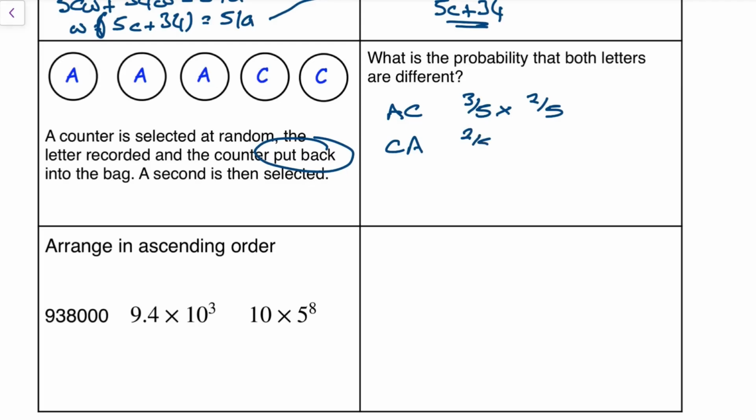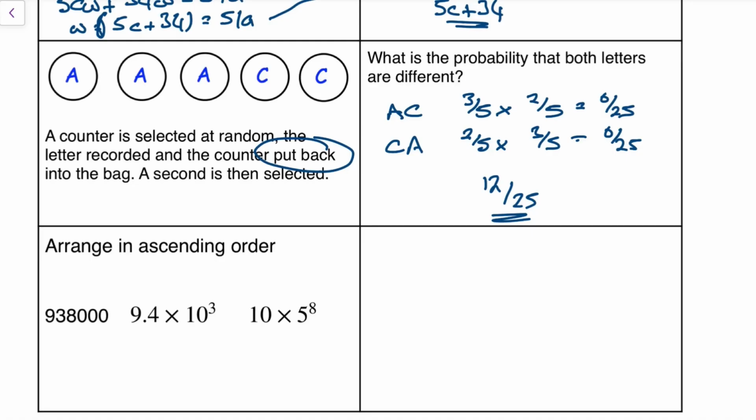A C then A is the other way around: 2 out of 5 times 3 out of 5. Unsurprisingly, these are the same numbers, which means when I add them up I get 12 over 25, which is my final answer.